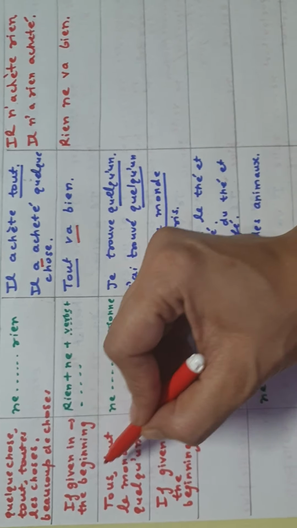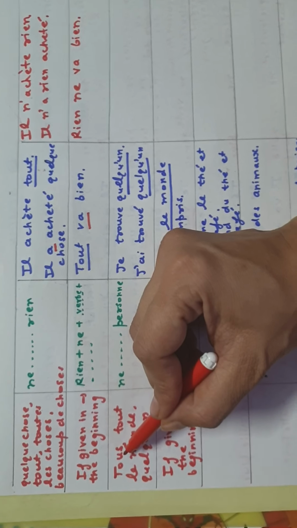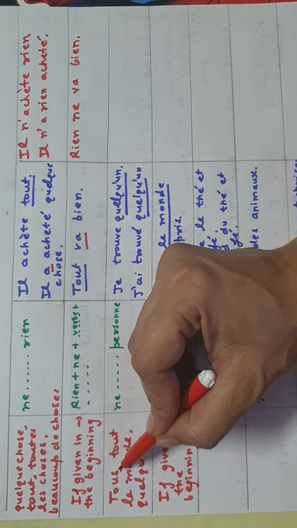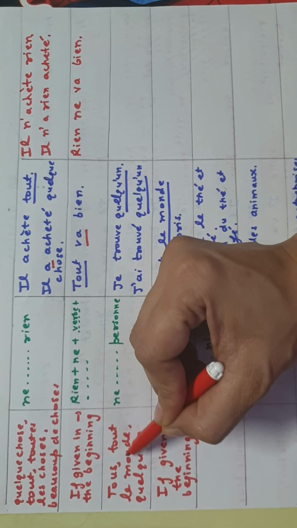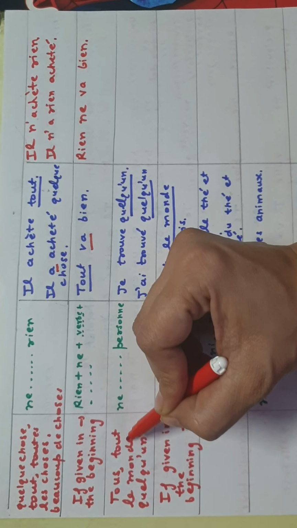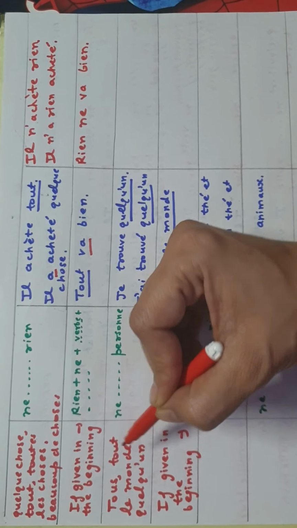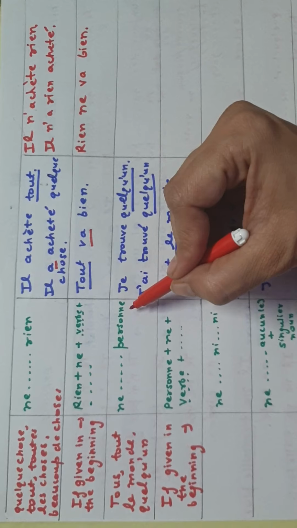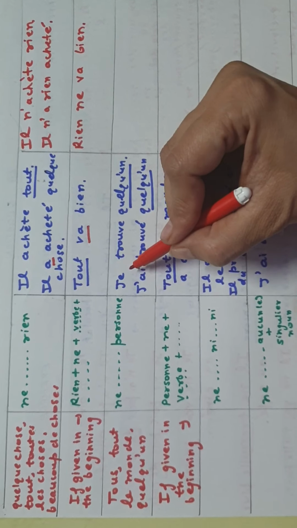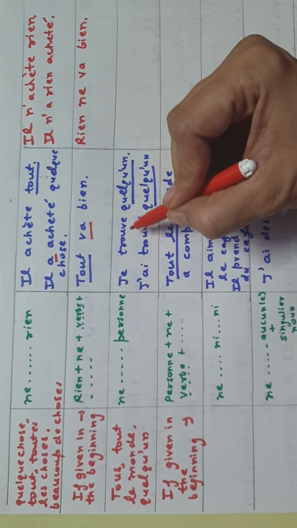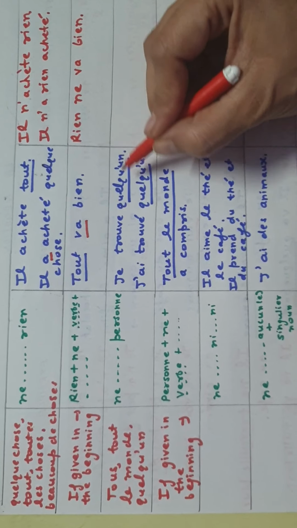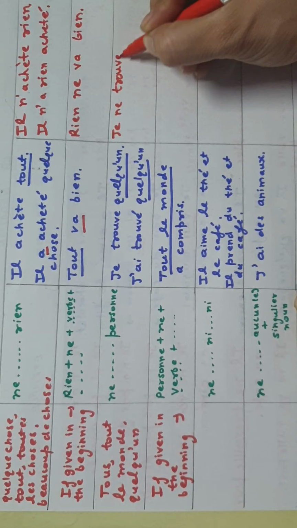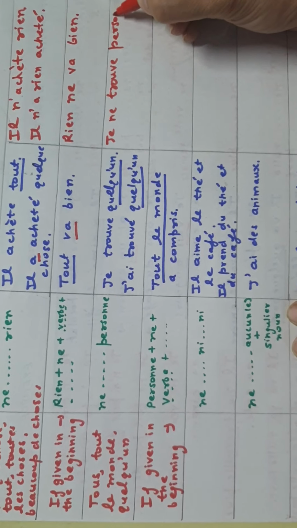Similarly, if in the sentence the expression like tous, T-O-U-S has been used, it is used for the people, everyone. Okay, tous or tout le monde has been used, it is used for the whole world, entire world. Or quelqu'un means someone. Its negative is ne personne, which means no one. So how are we going to change the sentence? Je trouve quelqu'un, present tense. So I am going to change it, je ne trouve personne, if you remember.